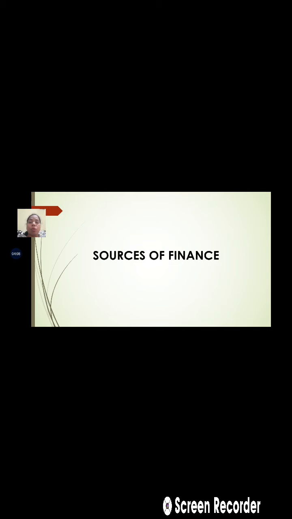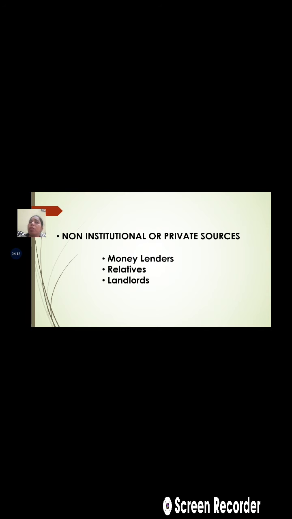When we are talking about the sources of funds, they are of two types: one is the institutional sources and the other is the non-institutional sources. The non-institutional sources are the private sources, and their contribution in agriculture finance is significant.